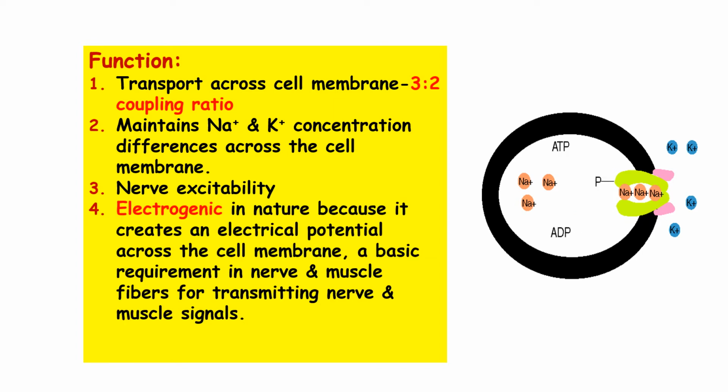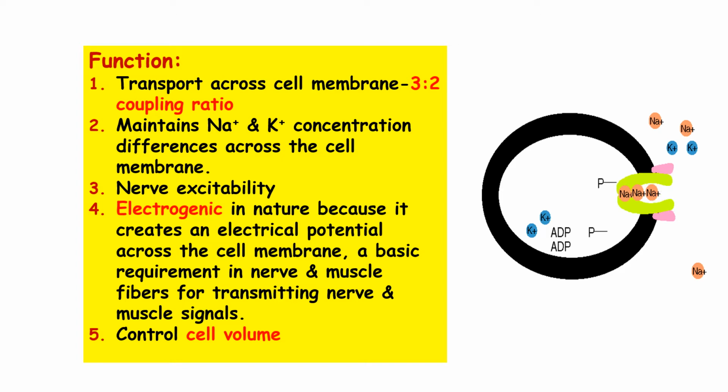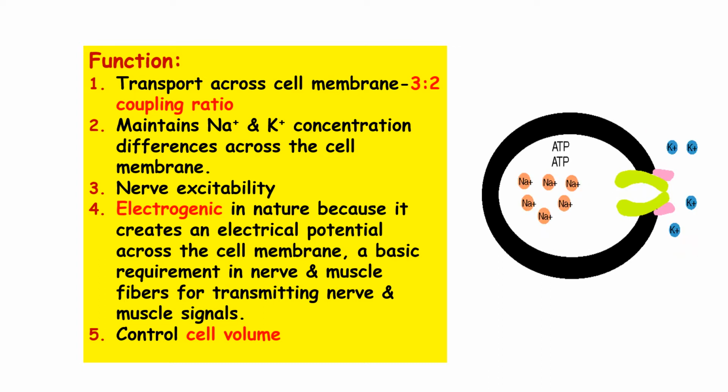Then it is also responsible for the maintenance of cell volume because, as we know, if more sodium is accumulated inside the cell, what will happen? It will exert an osmotic effect leading to accumulation of water, cellular swelling and bursting of the cell. This is, however, prevented by this pump, which excludes the sodium ions outside the cell in exchange for potassium.